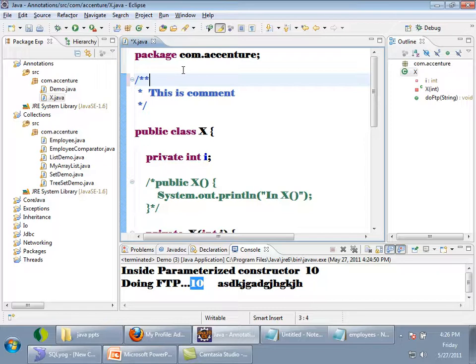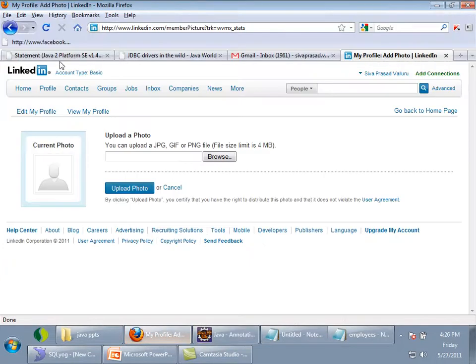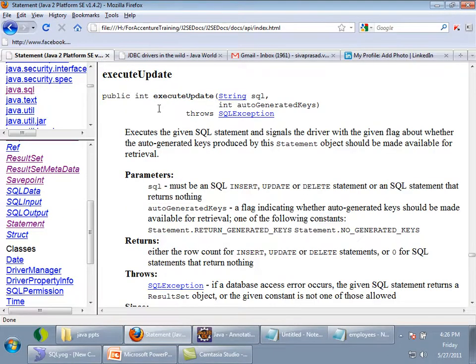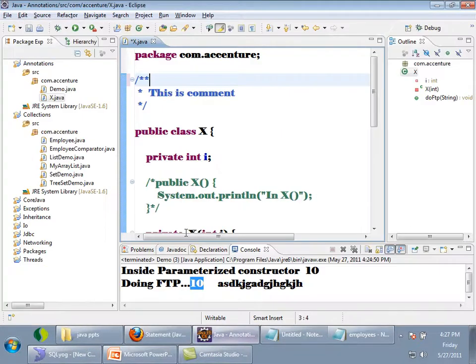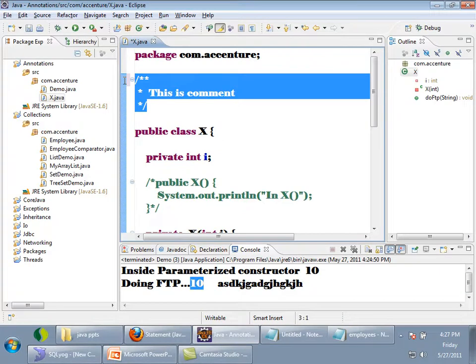We have seen Java documentation for all the classes here. This is Java documentation, right? You can generate documentation for your own classes also. But if you want to generate documentation, you need to use comments like this.